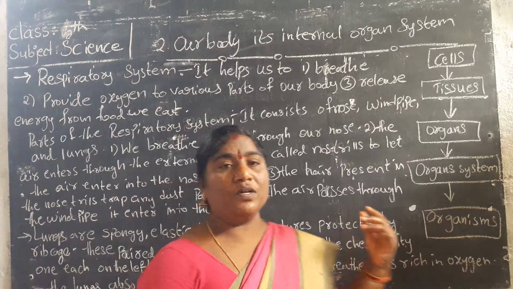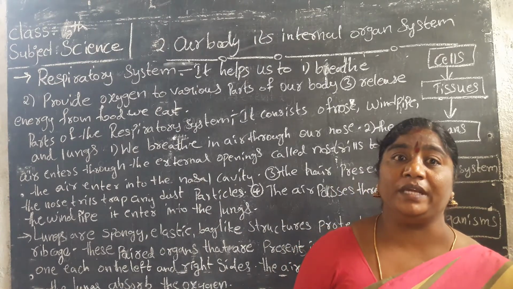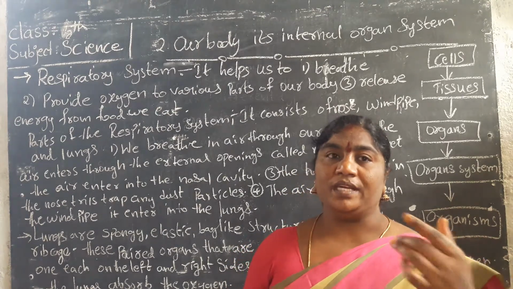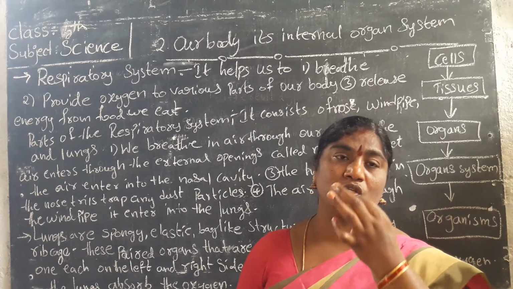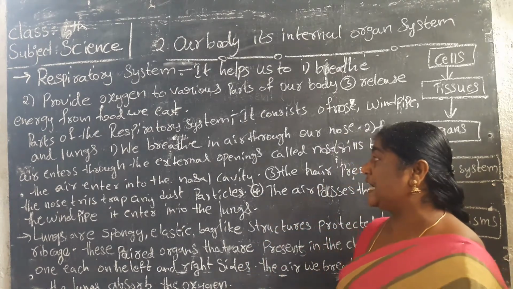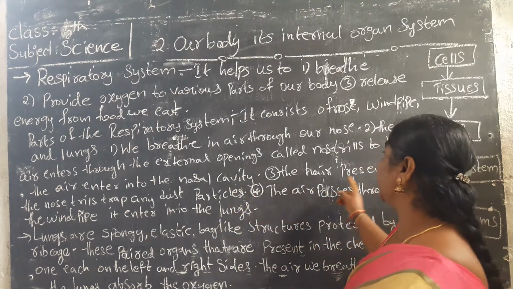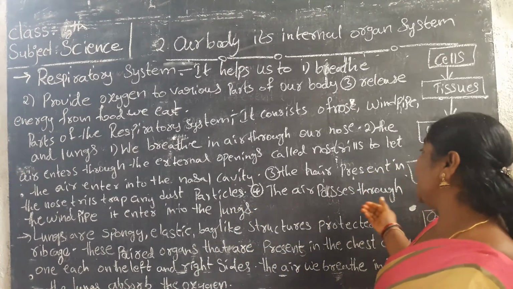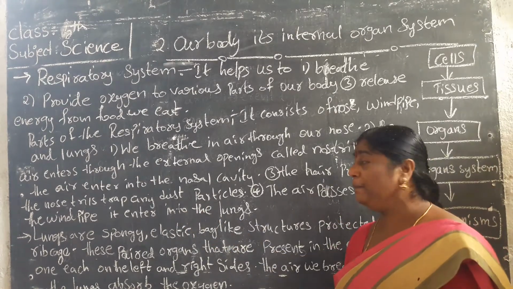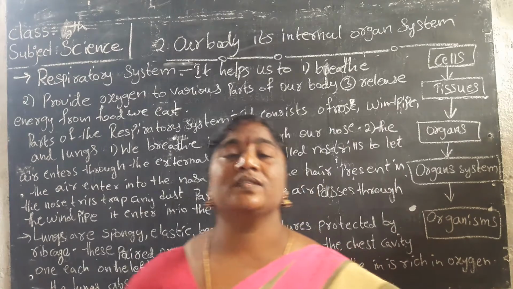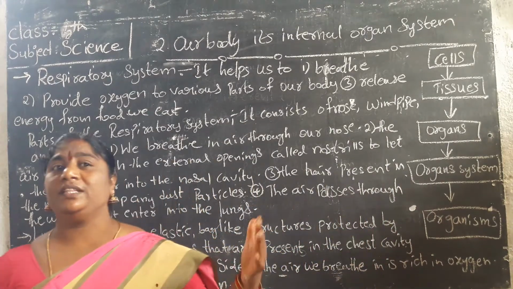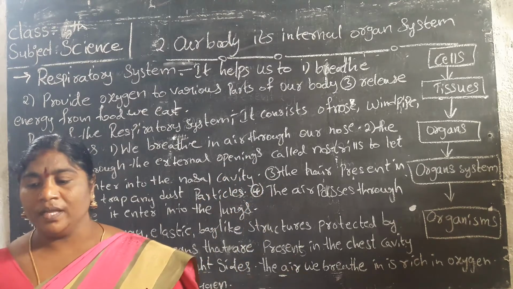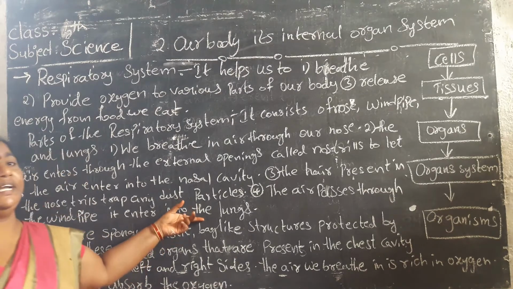This is the process we do daily, breathing. We take the air in through the external opening, the nose. It enters the nostrils and the nasal cavity. Next, the hair in the nostrils traps any dust particles. Then the air passes through the windpipe and enters into the lungs. These are the steps we follow every day when we breathe.